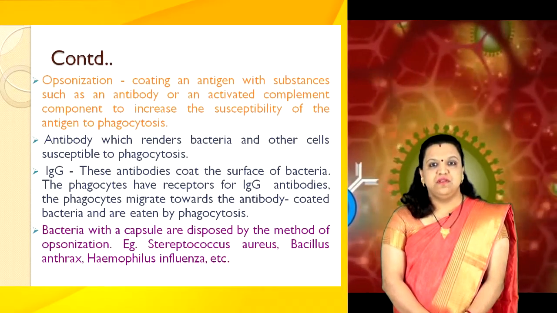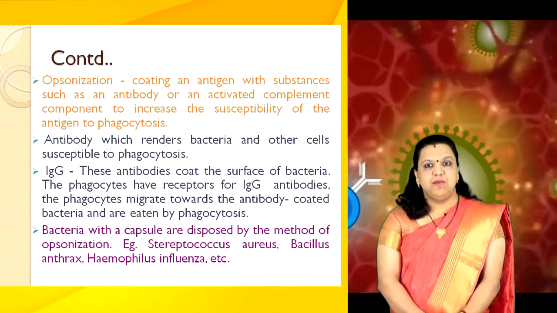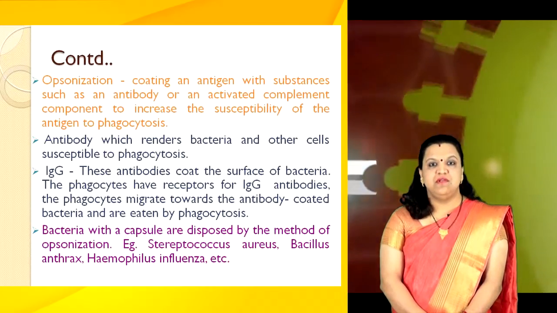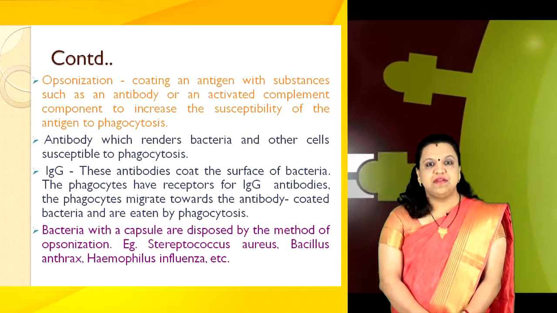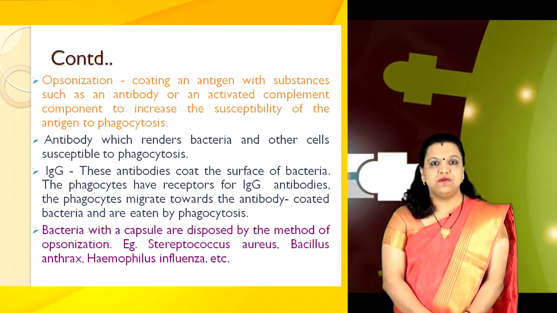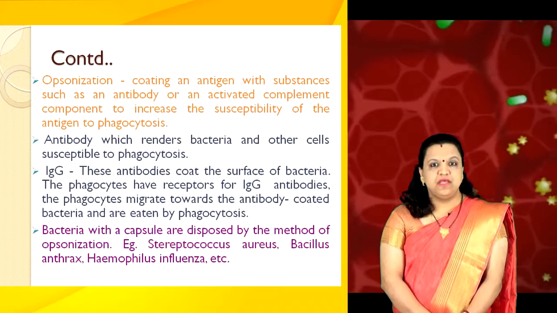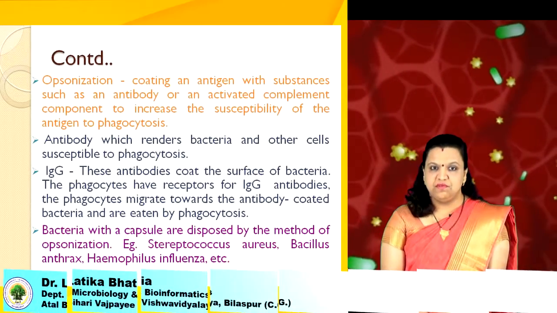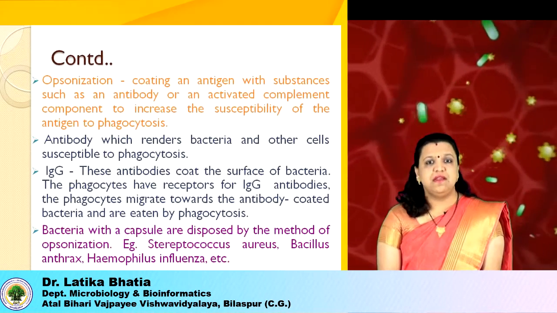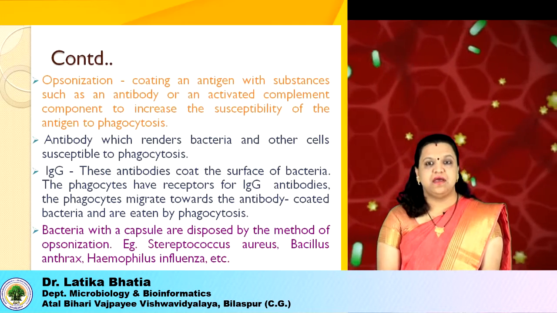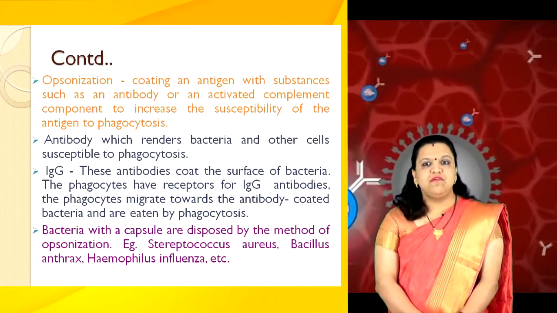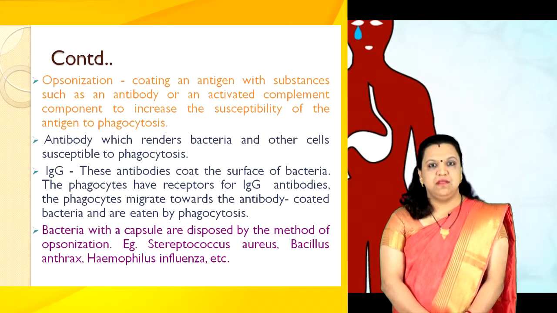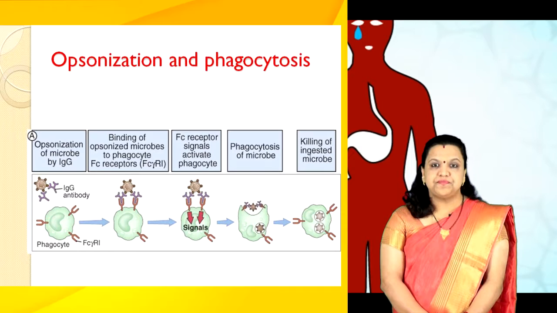Opsonization is a phenomenon of coating an antigen with substances such as an antibody or an activated complement component to increase the susceptibility of the antigen to phagocytosis. Opsonin is an antibody which renders bacteria and other cells susceptible to phagocytosis. The antibody which functions as the opsonin belongs to the class of immunoglobulin G.